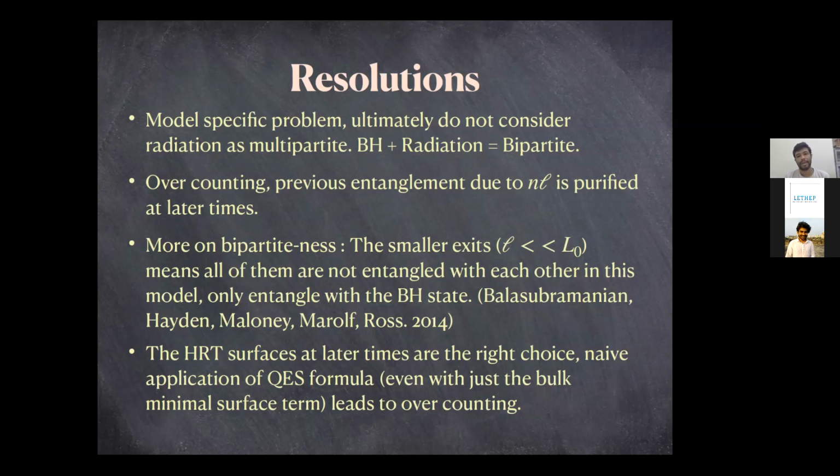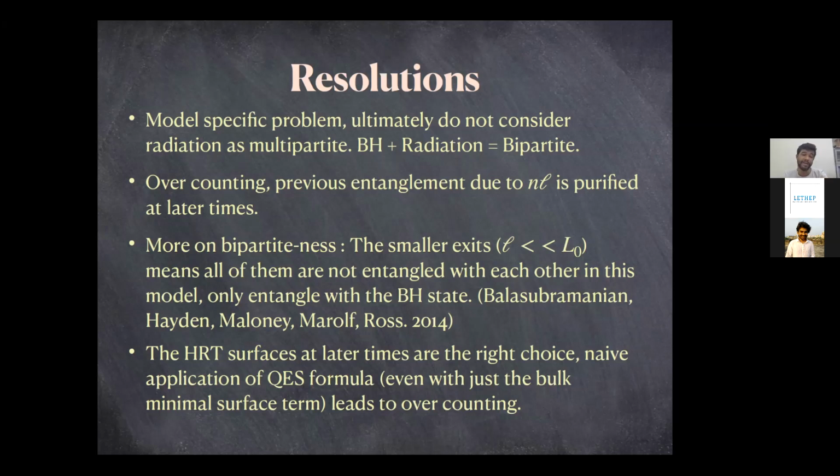So the actual way would be to consider the combination of black hole and radiation to be bipartite. So there is an overcounting happening in the boundary of island situation, where we are overcounting the NL part. If we consider the boundary of the island where NL and L0 prime both are there, this NL part is actually purified at later times when we have L0 prime as our newly defined HRT surface.